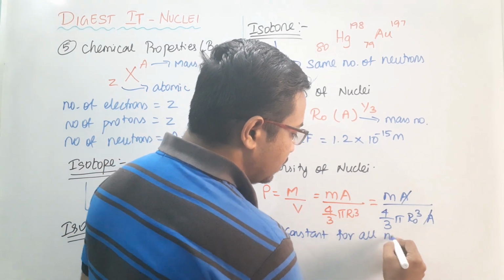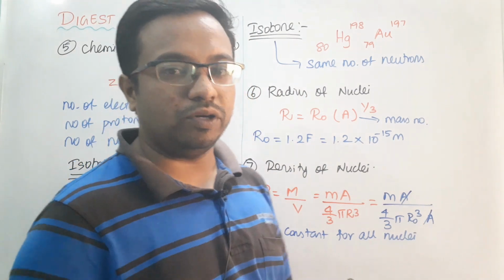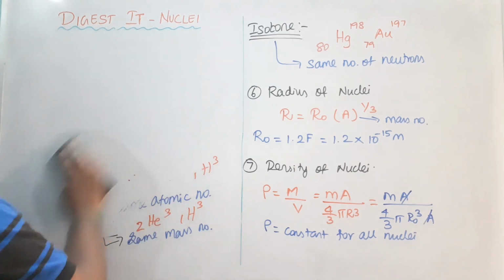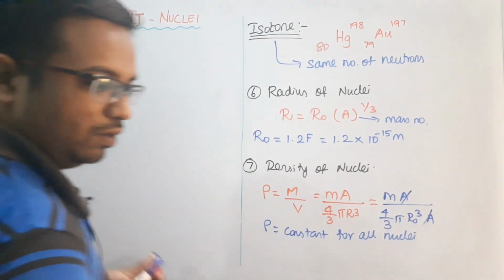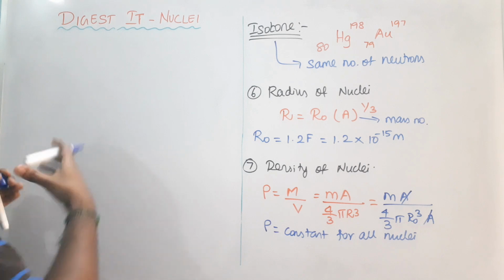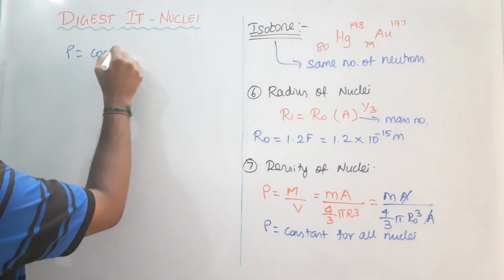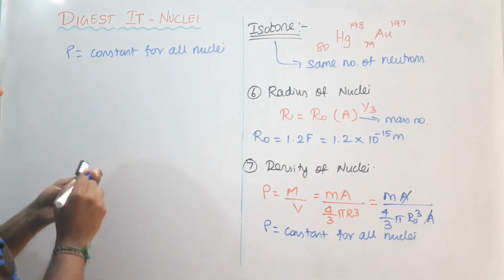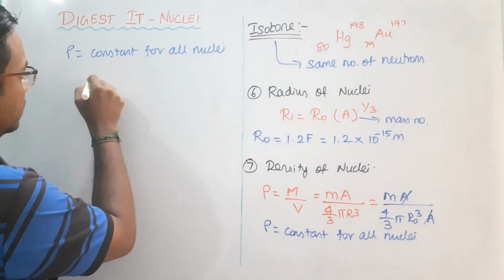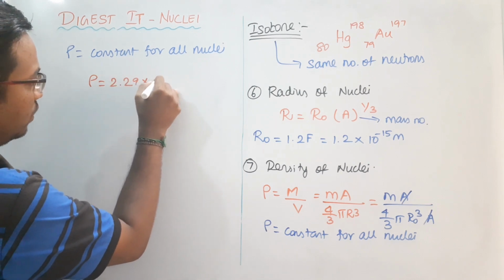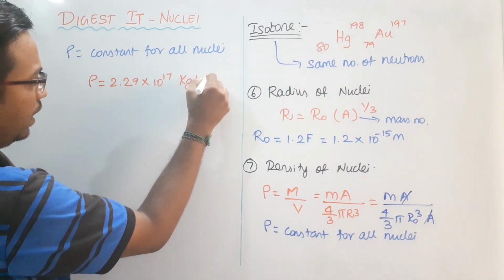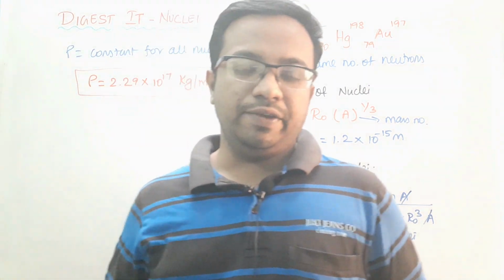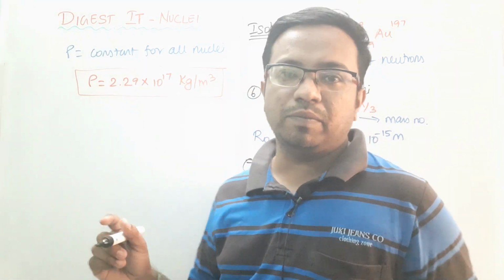for all nuclei. So we have two important results over here, and I will write them on this side. Now see this, the density is equal to a constant for all nuclei. Then what will be the value for the density? The density is equal to 2.29 into 10 to the power 17 kilogram per meter cube. This particular value is a constant for all nuclei. Whatever element you consider, this value will remain the same.